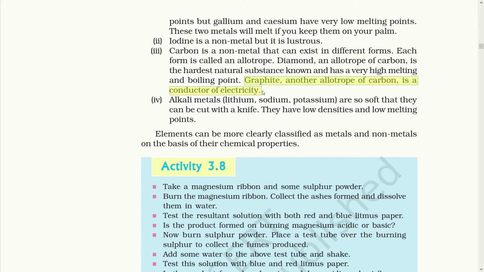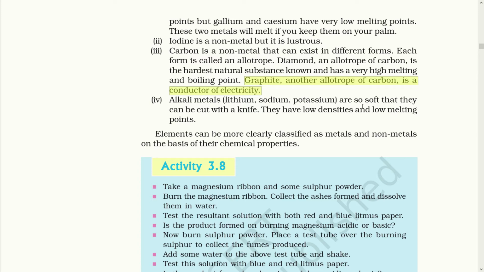So though we have two different characteristics of metals and non-metals, there are certain elements which exhibit the properties of the other. Alkali metals, lithium, sodium, potassium are so soft that we can cut them with a knife. They have low densities and low melting points.